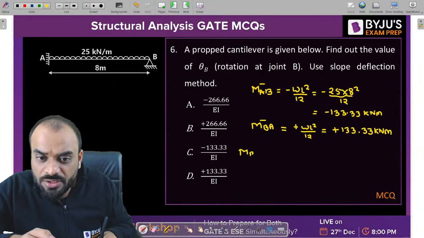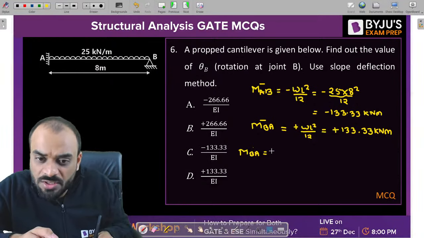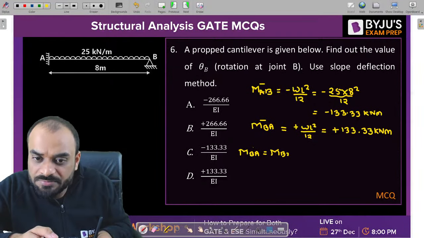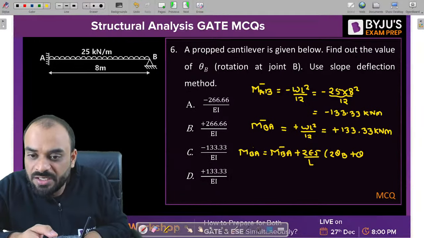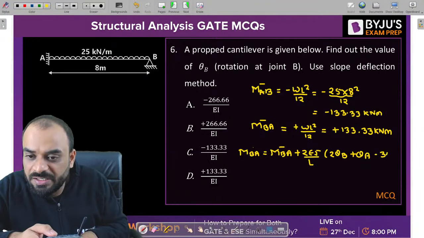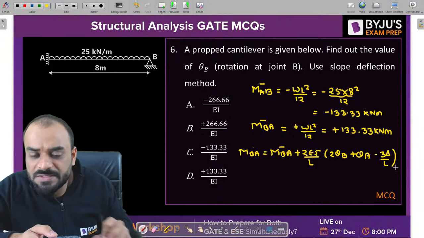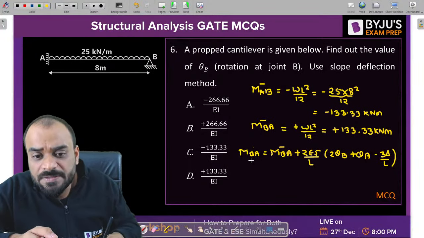Now you know, guys, how we can write down the equation at support B. So let's write it down. We need to write the slope deflection equation. MBA bar plus 2EI by L bracket 2 theta B plus theta A minus 3 delta by L. Correct? This is the equation. We know that the value of MBA is equal to 0.